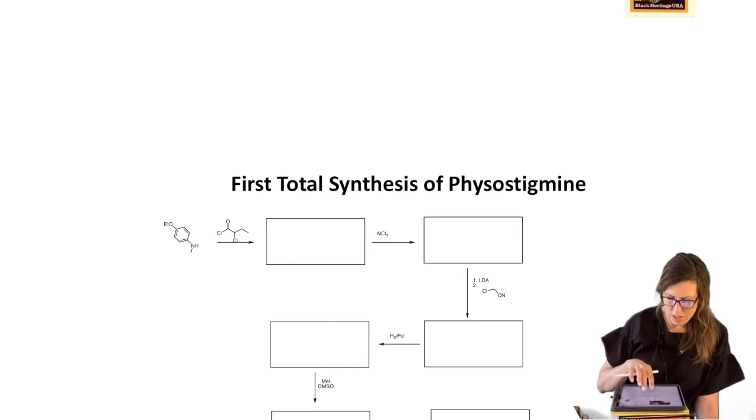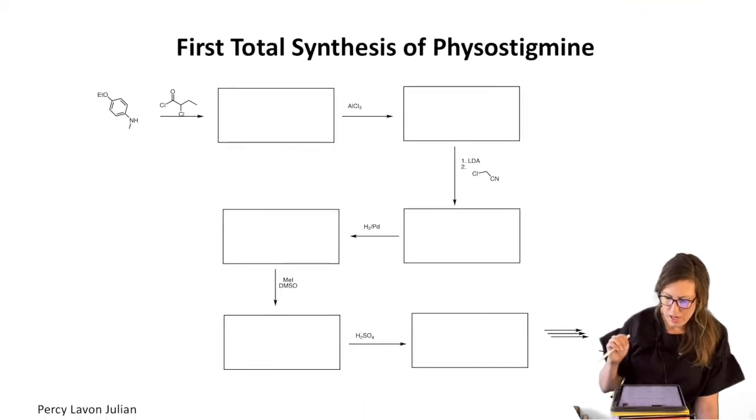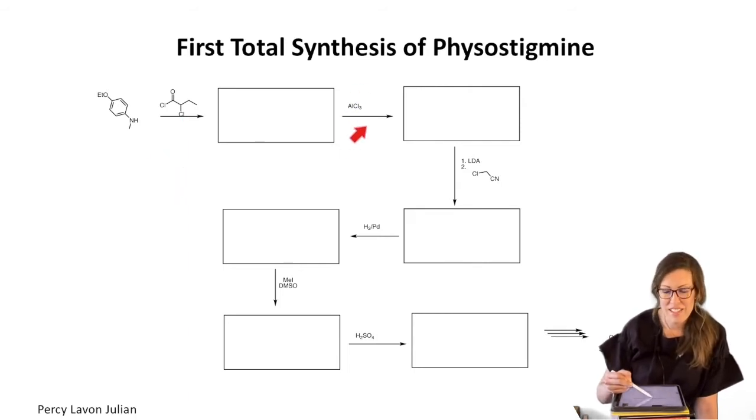There's just a portion of the synthesis here. It's much longer, but just to see, there are some recognizable reactions in here for you. In the reagents, we know about AlCl3, and we know that very well. I'm going to leave this up here and return to it. I'll leave this for you to try, and return to it probably in a workshop format. But think about how you can at least get to a more advanced intermediate. It's not all the way there, but you could see the additional ring form and everything like that.